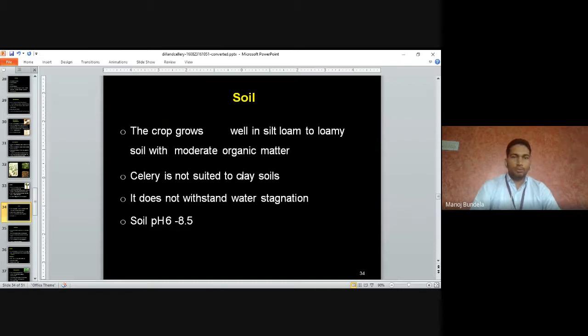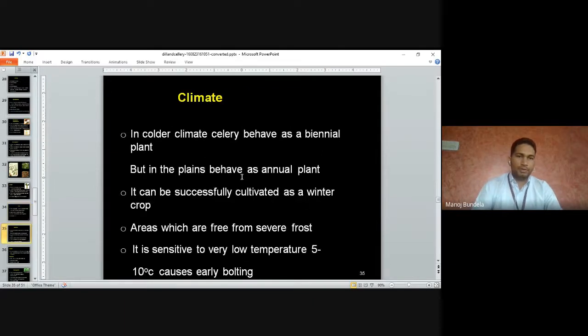Soil: the crop grows well in silt loamy to loamy soil containing moderate organic matter. Celery is not suited for clay soil. It does not withstand water stagnation; if water stagnation is there, it will not grow properly. The soil pH is 6 to 8.5.